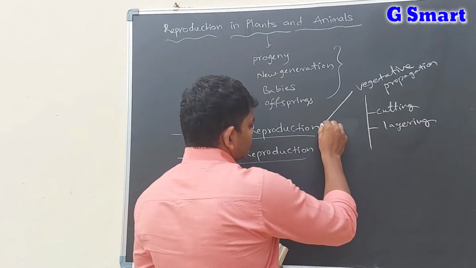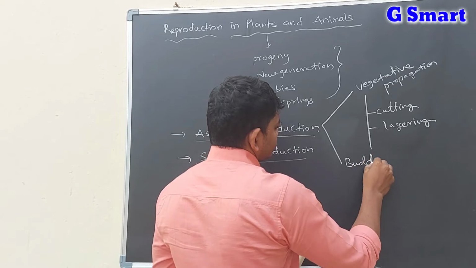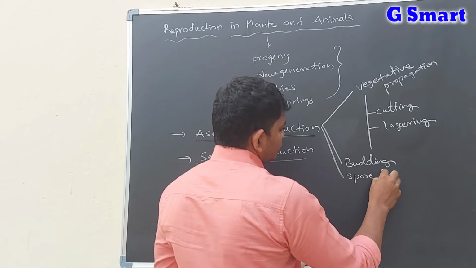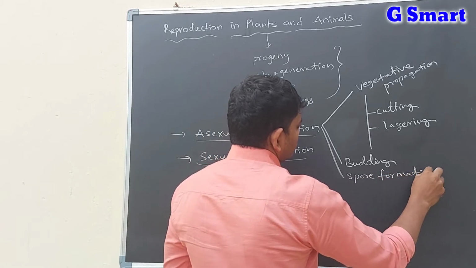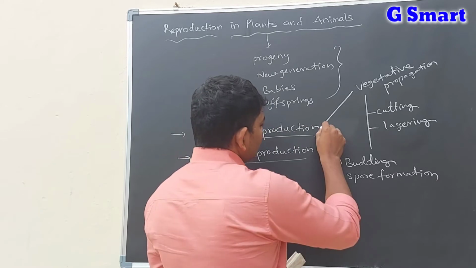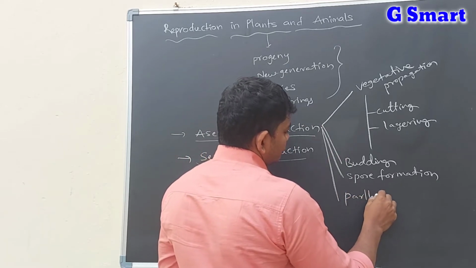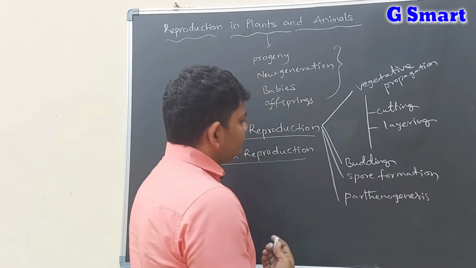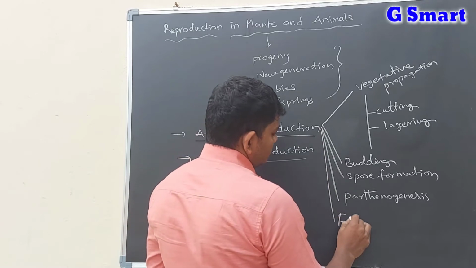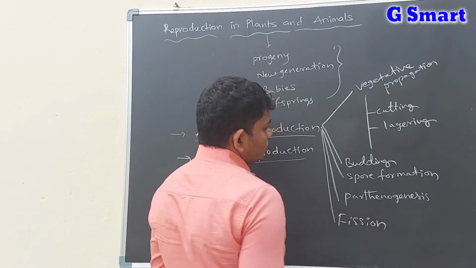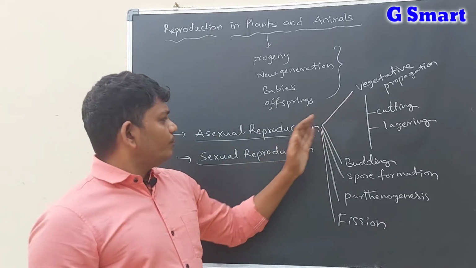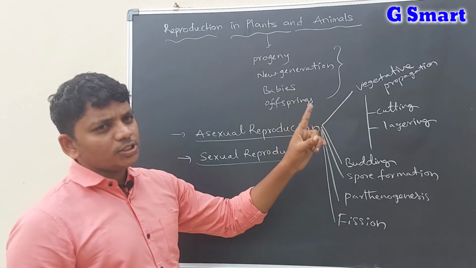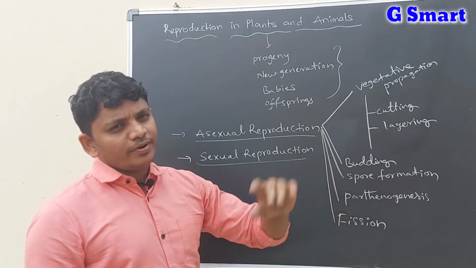After that, budding, and spore formation, and parthenogenesis, and fission. So these are the types of asexual reproduction. In all these types of asexual reproduction, a single organism is involved, and it is producing offsprings.